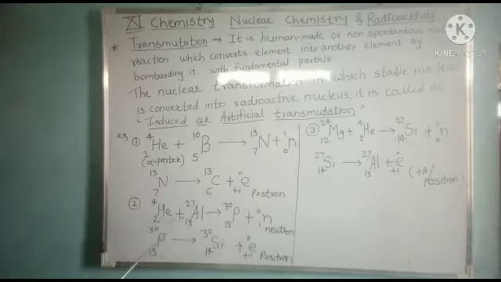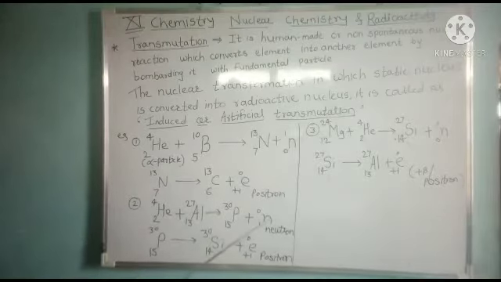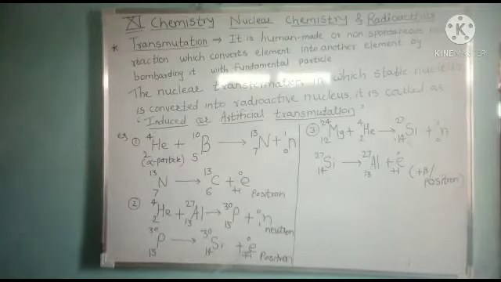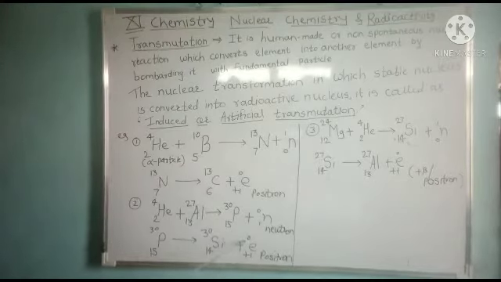Similarly, if there is a bombardment of alpha particles on aluminium, which has atomic number 13, mass number 27, then there is an emission of a neutron and the aluminium transforms into phosphorus having atomic number 15, mass number 30, and that phosphorus emits a positron. Simultaneously it emits the positron, which has charge +1 and mass that is negligible, equal to an electron.